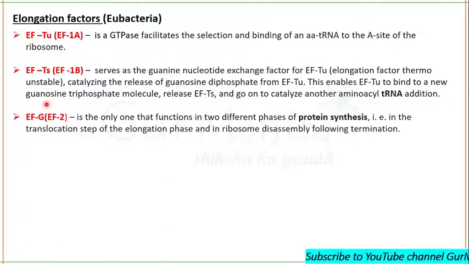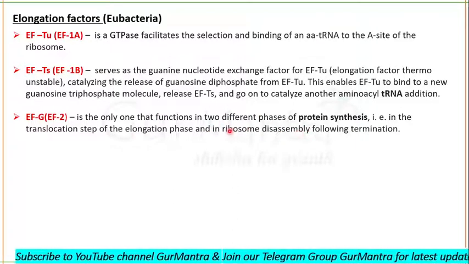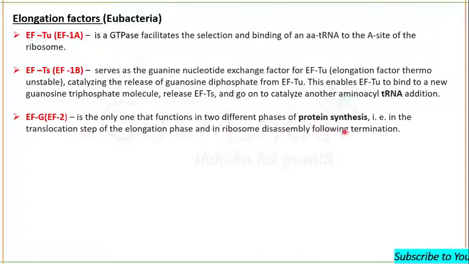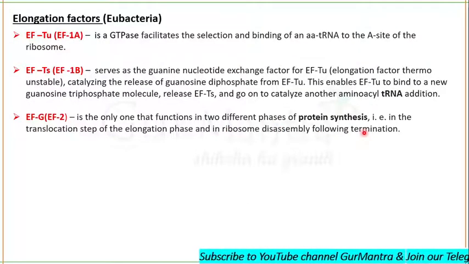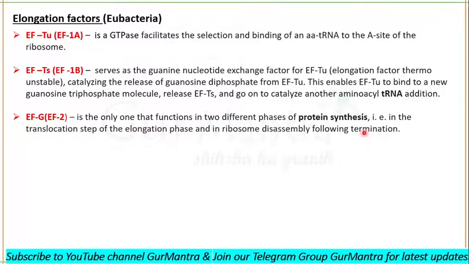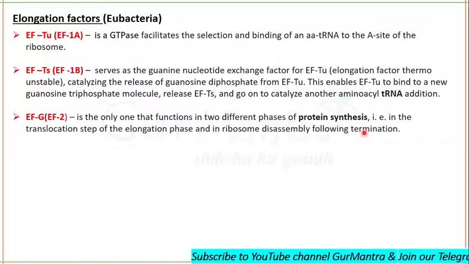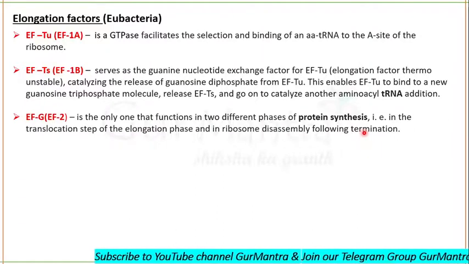It is also known as translocase, and it will also be involved in the disassembly, dissociation of ribosomal subunits after termination. After termination, there is no requirement for the association of subunits, so subunits will be dissociated, and translocase, I mean elongation factor G, is going to play its role during the disassembly of ribosomes.